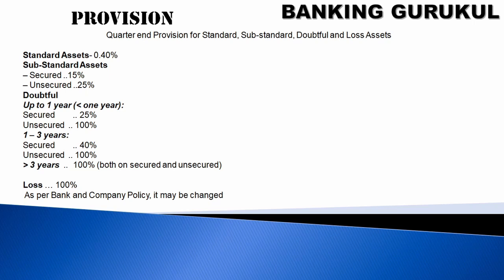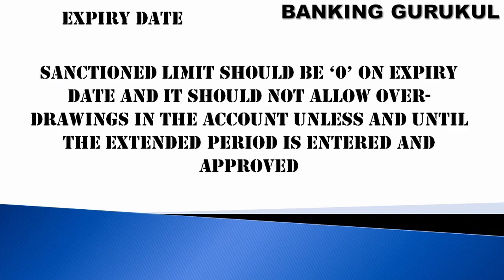All these are as per the bank and company policy and may be changed. These are not as per the guidelines. It can change from one organization to another.